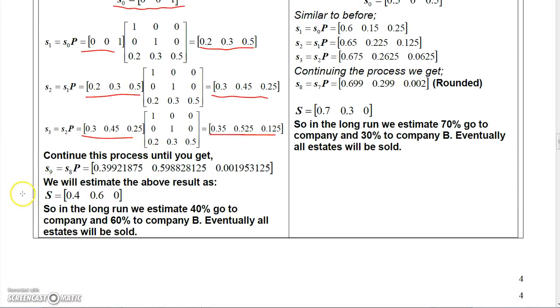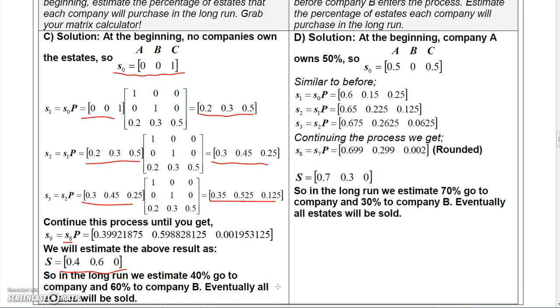If you continue doing this on your calculator, to get S to the 9th, you take S to the 8th and multiply it times P, and you get this. And so this appears to be converging to the values 0.4, 0.6, and 0. So in the long run, we estimate 40% will go to company A, I left out the A there, and 60% to company B. So eventually all will be sold.